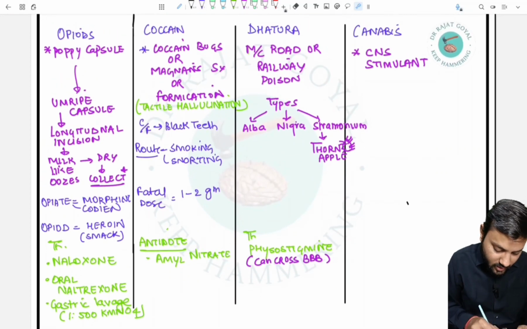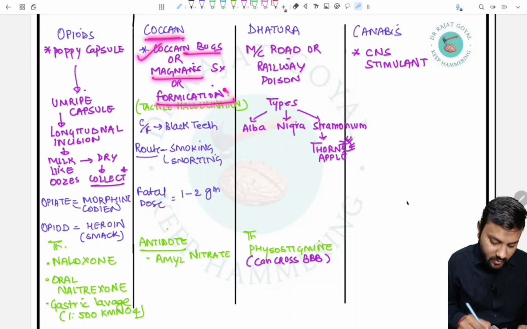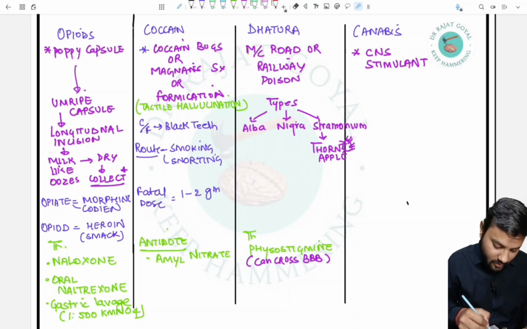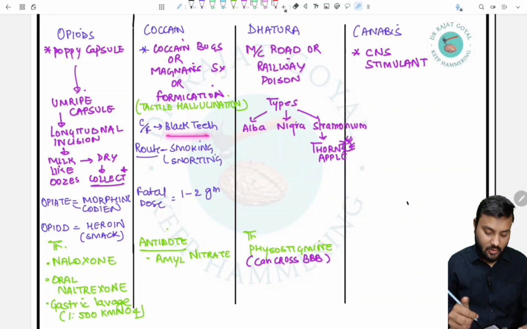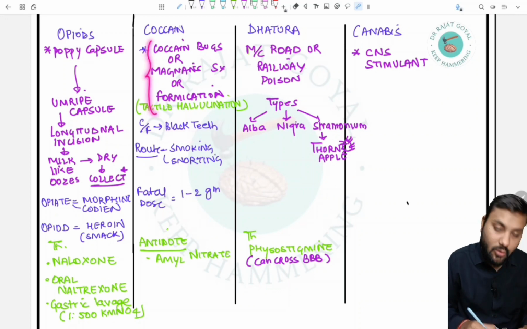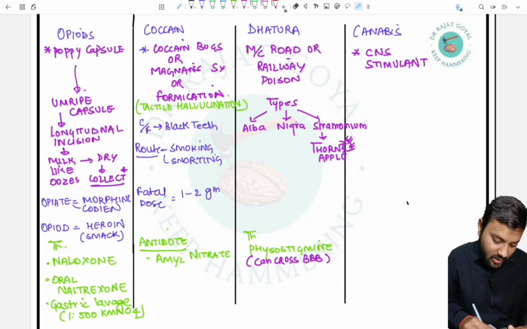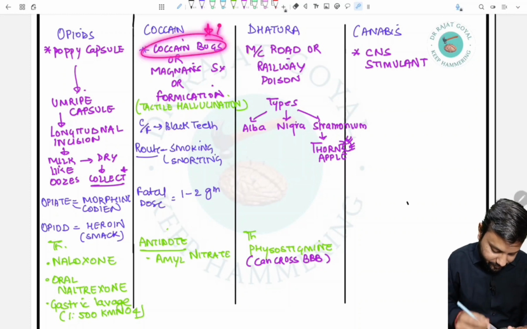If we talk about cocaine, then in cocaine we can see cocaine bugs, or the Magnan syndrome, or formication, and it is a type of tactile hallucination in which the person feels that some bugs are crawling on the skin or below the clothes. So it is seen in the case of chronic cocaine poisoning, not in the case of acute cocaine poisoning. When the person is taking cocaine for very long, then cocaine bugs can occur.